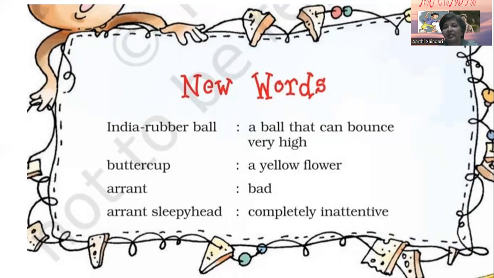Errant means very bad. So the shadow acts very badly in the morning time when the sun is not there. When the sun is not there, naturally the light doesn't fall on you, and then there is no shadow. So the poet imagines that the shadow becomes very bad at that time because it doesn't walk with you. See the imagination, children. Then sleepyhead means completely inattentive. It is in a sleeping state, not at all attentive, and very bad.